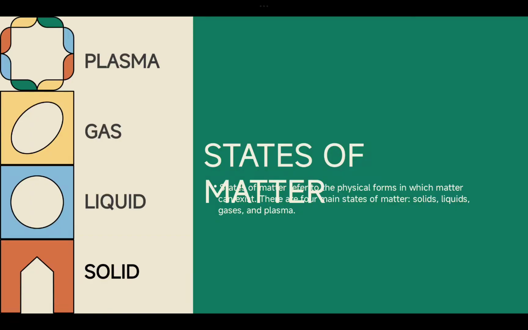Done? Great. So let's talk about the states of matter. I know that we mentioned only three states of matter in our previous classes, but actually there are five. On this screen there are only four states of matter present, but actually there are five. The one not mentioned here is Bose-Einstein. The other four are plasma, gas, liquid, and solid.